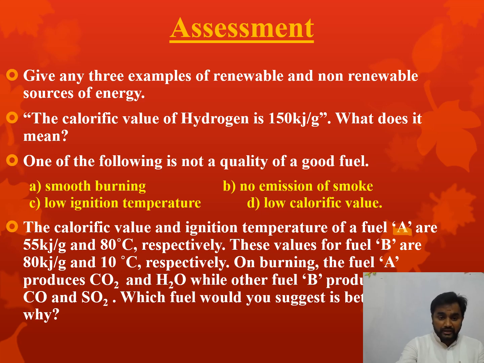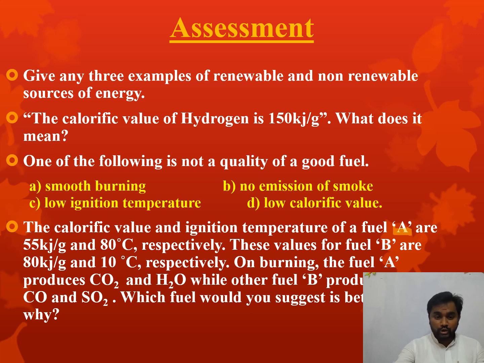On burning, fuel A produces carbon dioxide and water, whereas fuel B produces carbon monoxide and sulfur dioxide. So which are producing harmful gases?